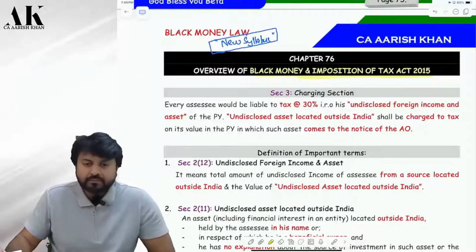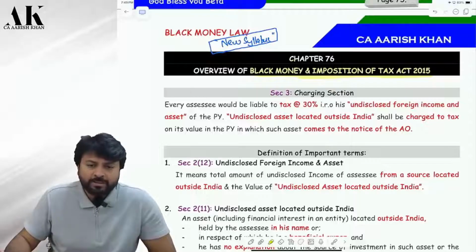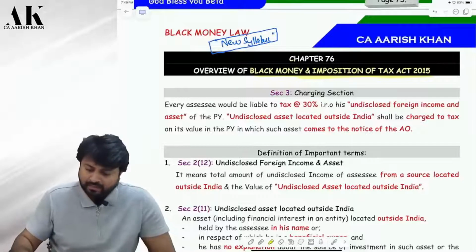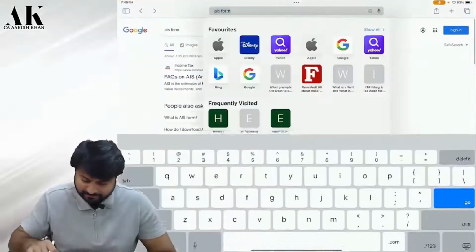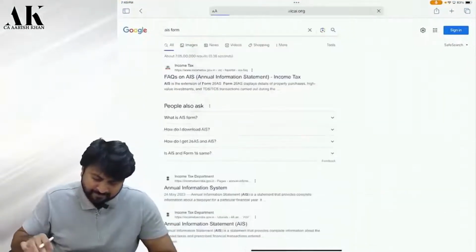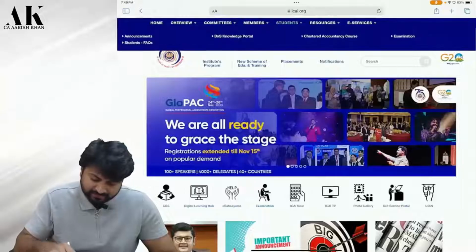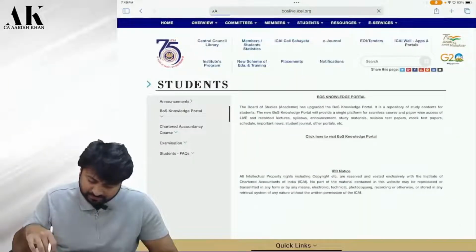Now, every law, every taxation law should have a charging section. Correct or not? So we need to understand the charging section over here. At some places, I will also be using the ICI material to explain certain things. So let me open the ICI material as well, which will be useful for us at some places.